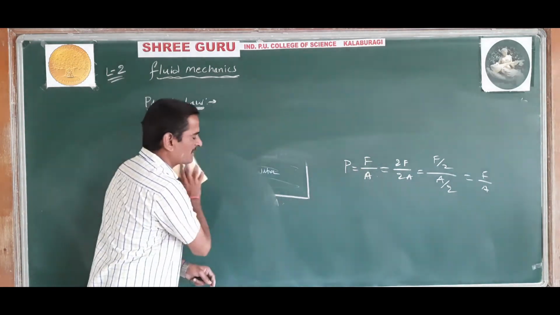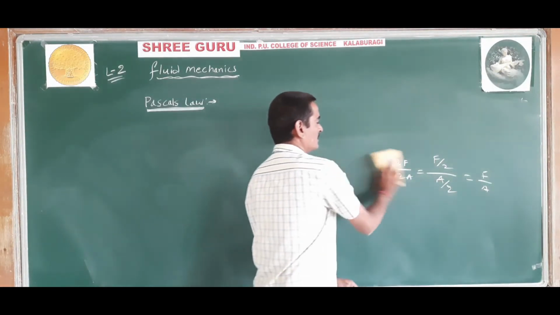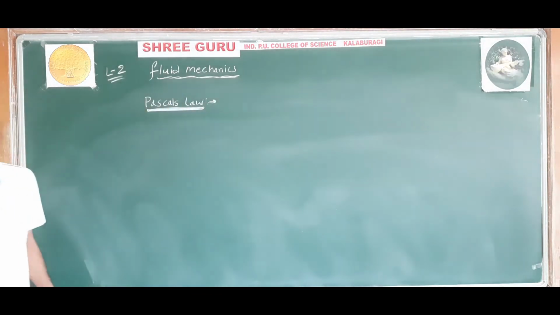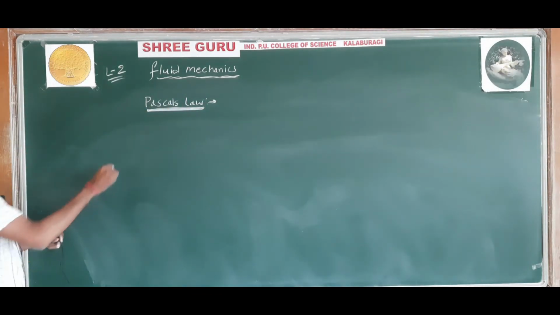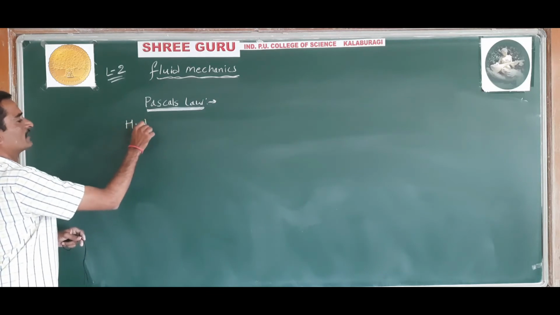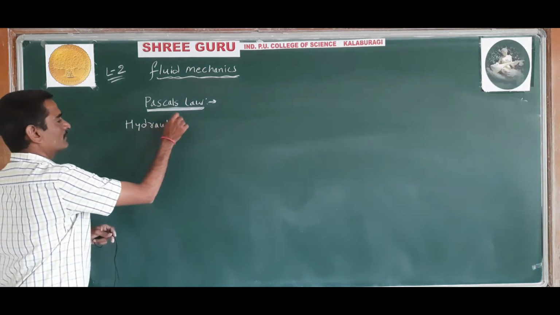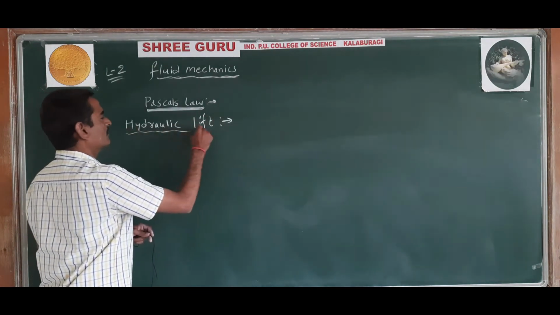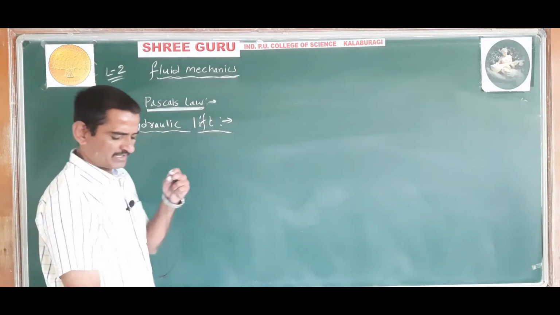So now, depending upon this Pascal's law, we have to study the working of a hydraulic lift. Let us understand the working of a hydraulic lift.